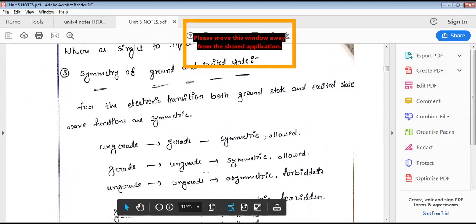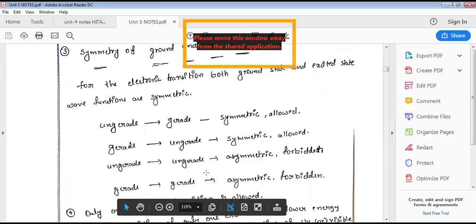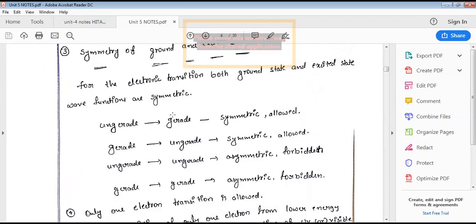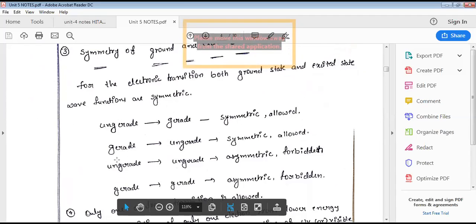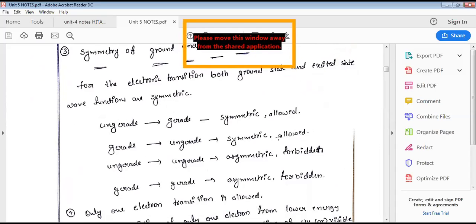Symmetry: here the symmetry elements for UV visible spectroscopy are that an ungerade state when excited should be converted into gerade state, then only it is symmetric, then only the molecule becomes UV visible active. Gerade state should be excited into ungerade, then only it is symmetric and then only it becomes electronic spectroscopy active.